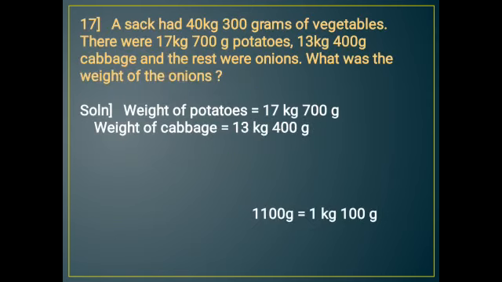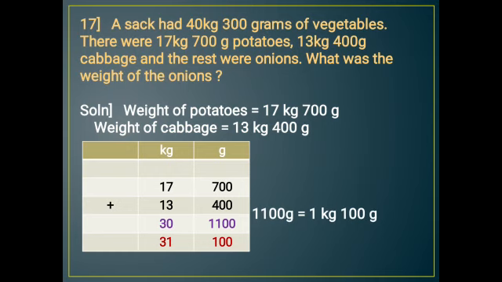Next question. A sack had 40 kg 300 grams of vegetables. There were 17 kg 700 grams potatoes, 13 kg 400 gram cabbage, and the rest were onions. What was the weight of the onions? So here the total weight of vegetables was 40 kg 300 grams, out of which 17 kg 700 gram is potato and 13 kg 400 gram is cabbage. We have to find the weight of onions.